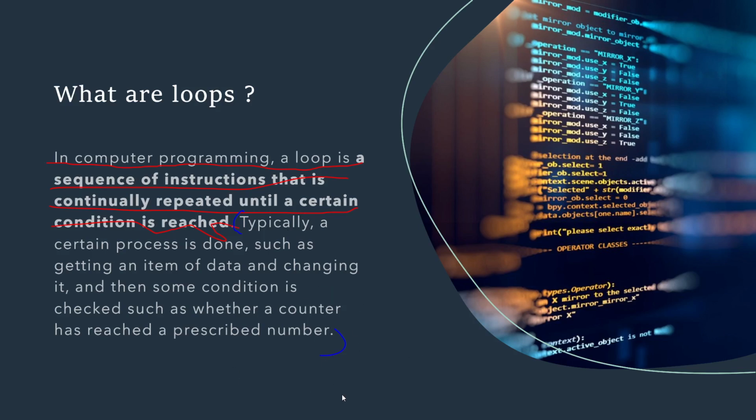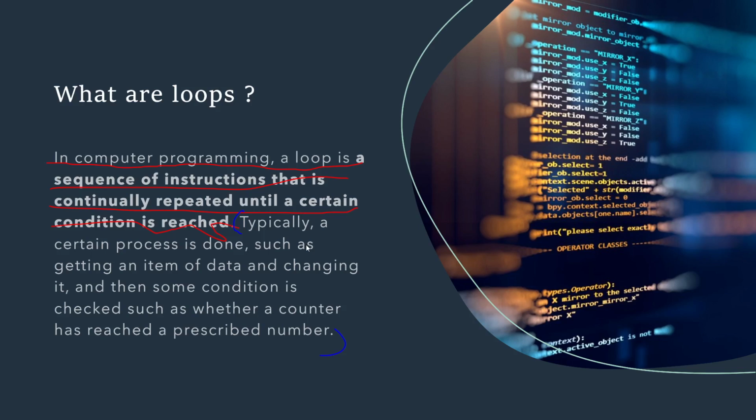Now you might not be able to understand what I'm saying, because I'm also not able to understand. So what it is saying is it's just giving examples of all the scenarios in which we can use loops. It is used for getting an item of data and changing it.